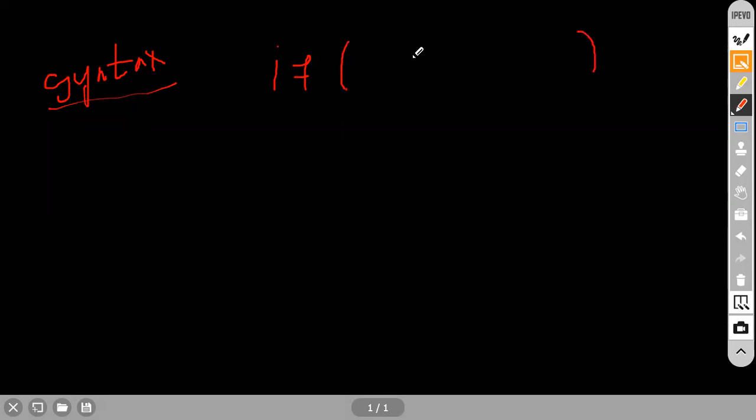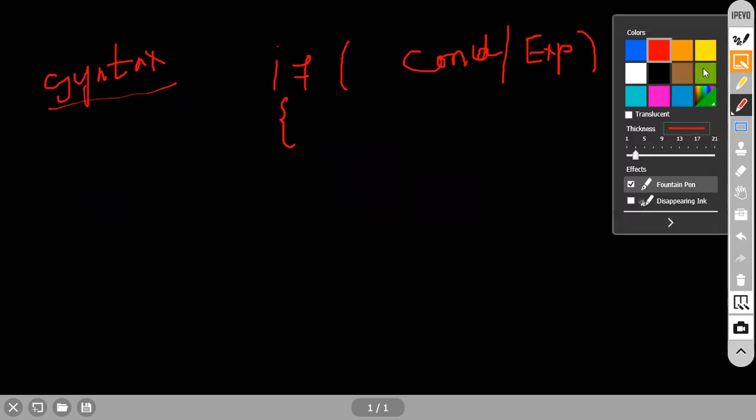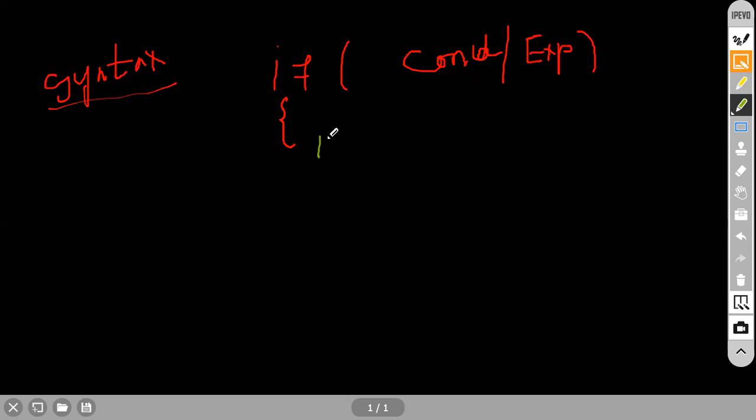Here I put the condition, or you can take an expression also, no problem. Then I open the bracket, which is the if body. In this body I will write some statements, any statements, some code.